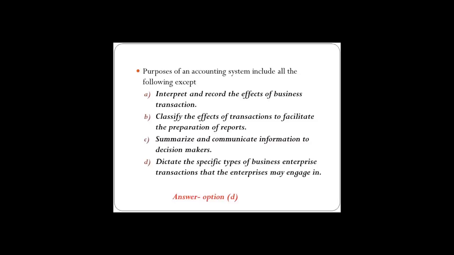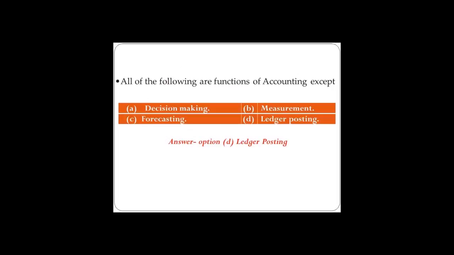So the leftover option, that is D, dictating the specific type of business enterprise transaction that the enterprise may engage in. So this is not the procedure of accounting, that is the purpose of accounting system, and this is also not included in the definition of accounting. So the answer is option number D, which is not the purpose of an accounting system. Let's come to the next question.